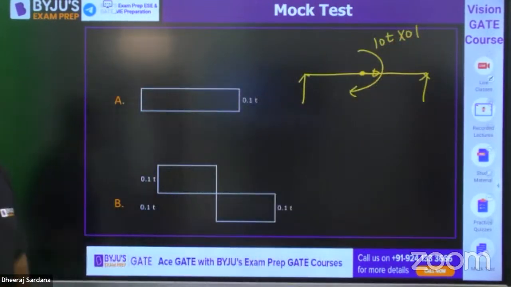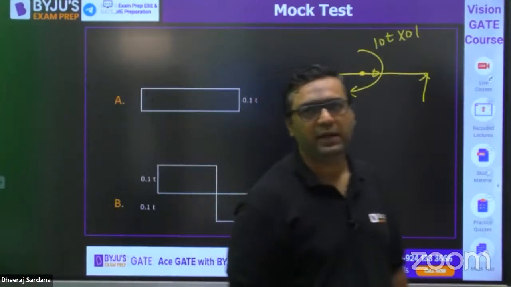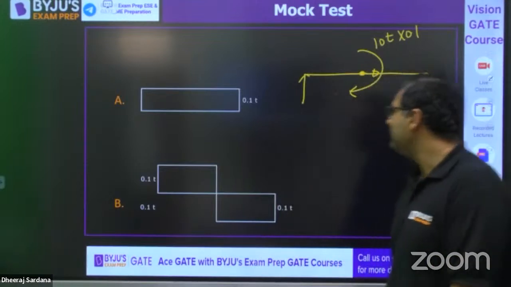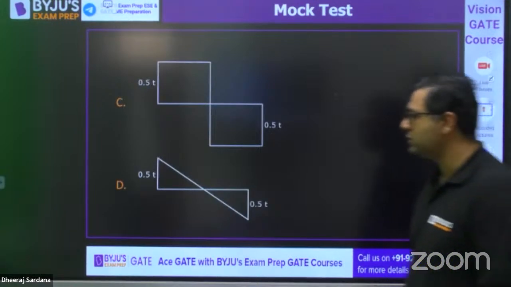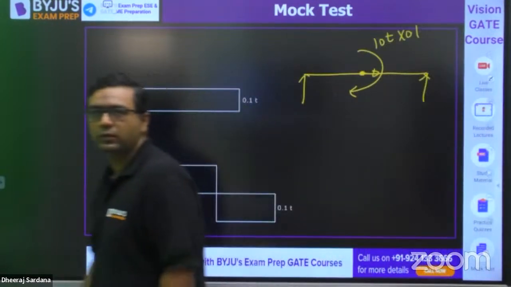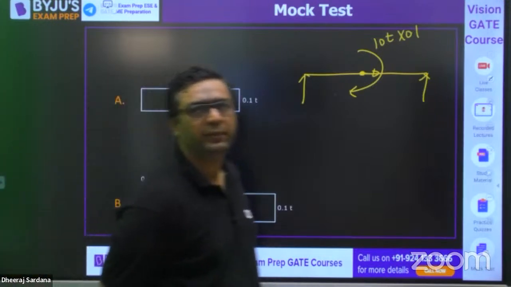So you can tell me which SFD will be correct, guys. You have the options. Which shear force diagram will be correct?